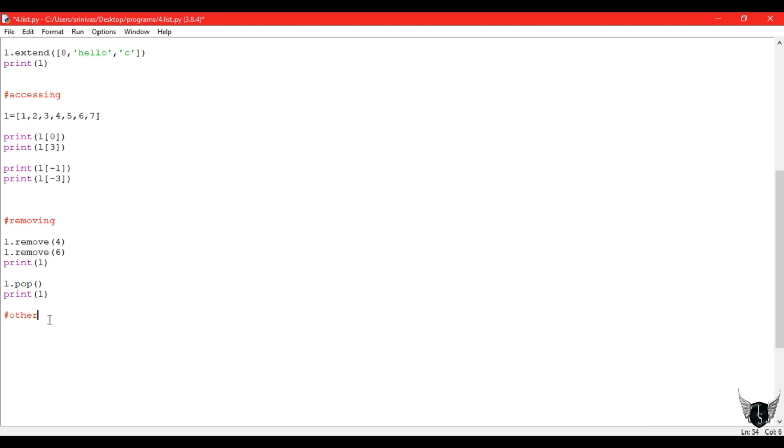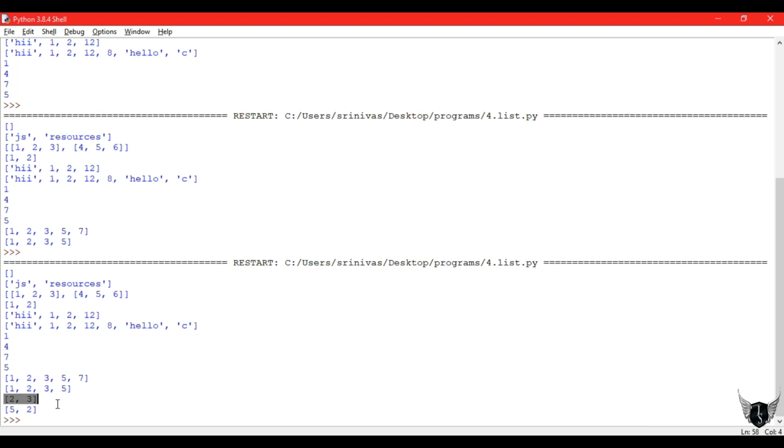So our next step is going to some other methods. As I have already said, we can use slicing also. So let's see, I am using slicing to print several elements. I am printing from the first position to the third position. That means the first index and second index values are printed. Since the step size is 1, there is no confusion, and I am using negative indexing also. So I got 2 and 3, that is okay.